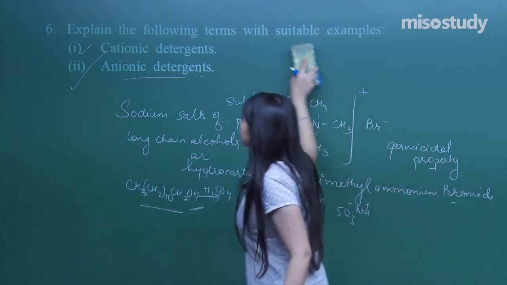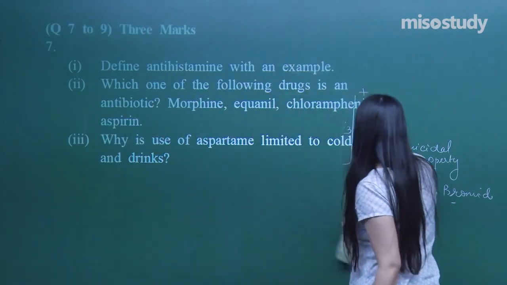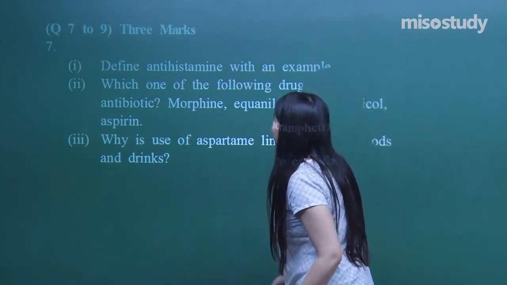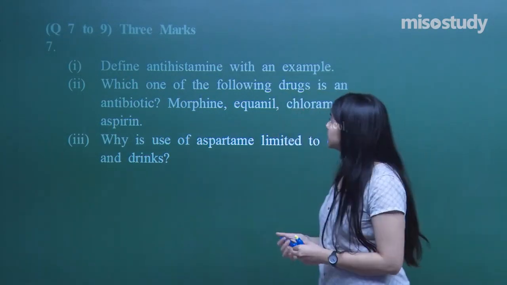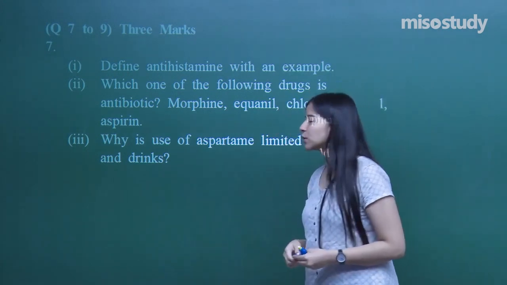So let's move on further with question number 7, what I have got here. Yeah, so questions 7 to 9, 3 marks. Questions I have got: define antihistamine with an example.